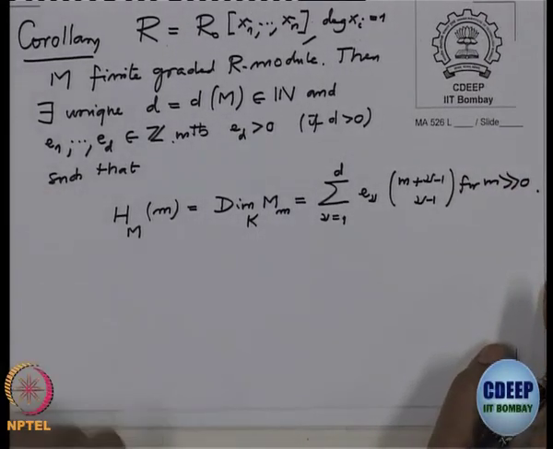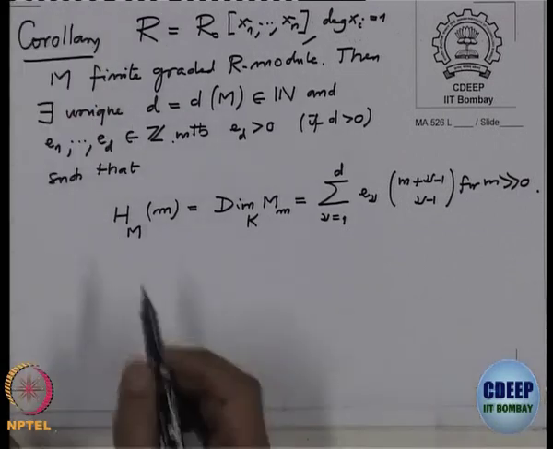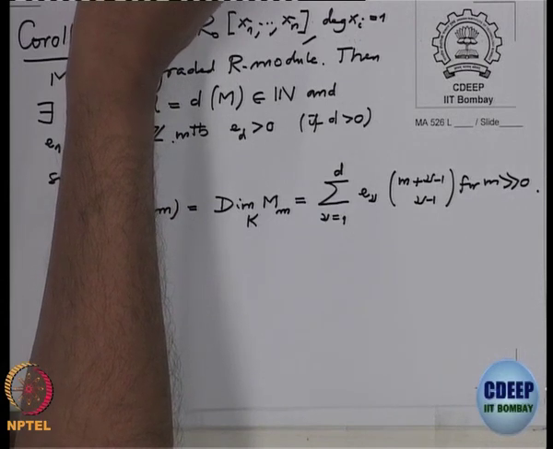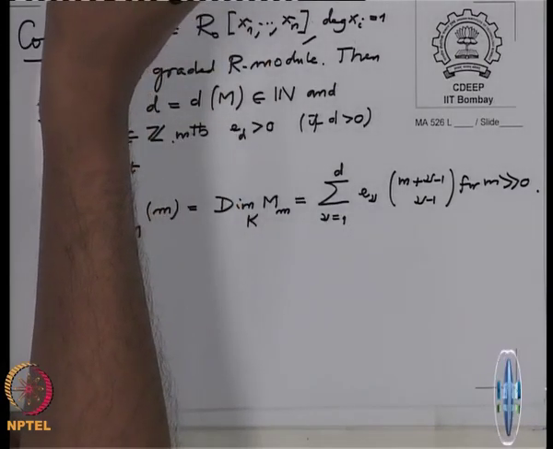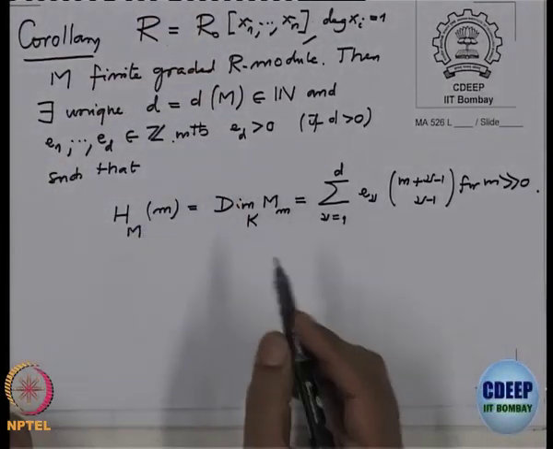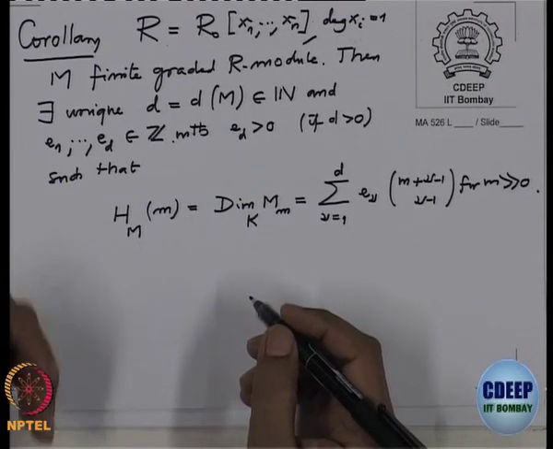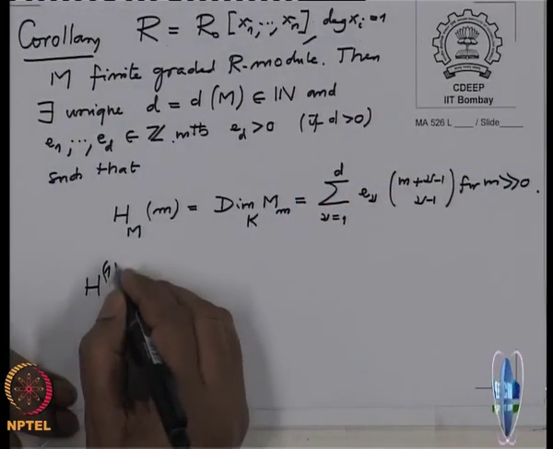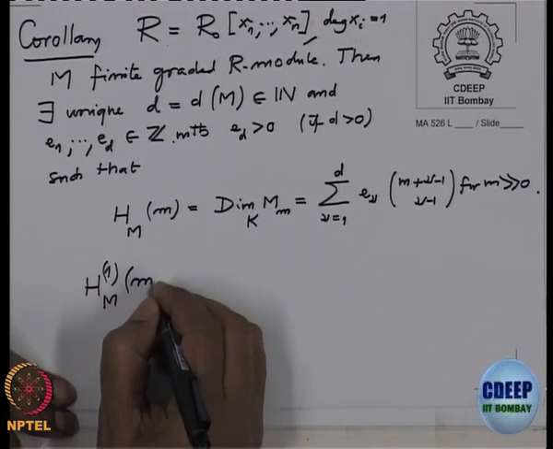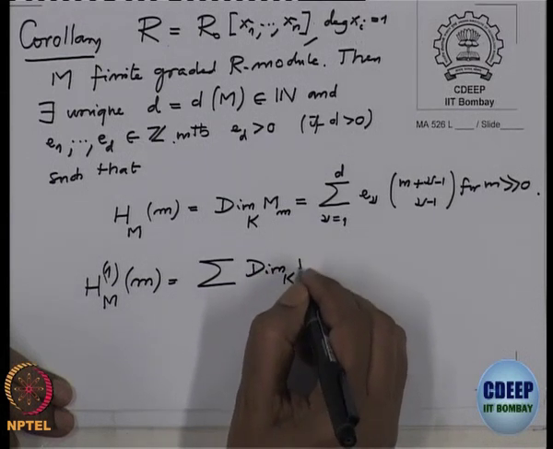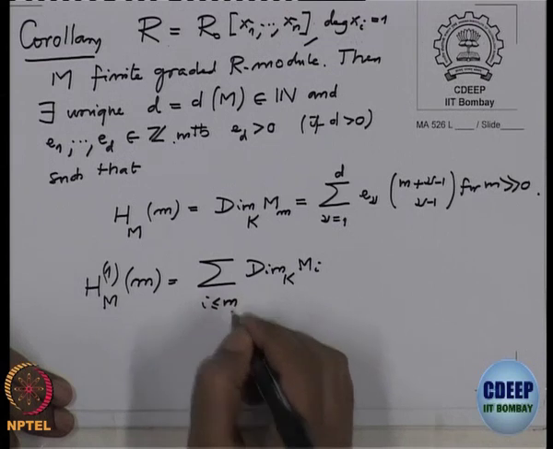Now, here the only difference I made is, you remember we have computed h1. H1 is the sum of the dimensions. From h1, if you want to compute the dimension, you just take the derivative, it is called derivative. That means you take h1 at m plus 1 minus h1 at m. Remember h1 at m is the sum of the dimensions for i less than or equal to m.